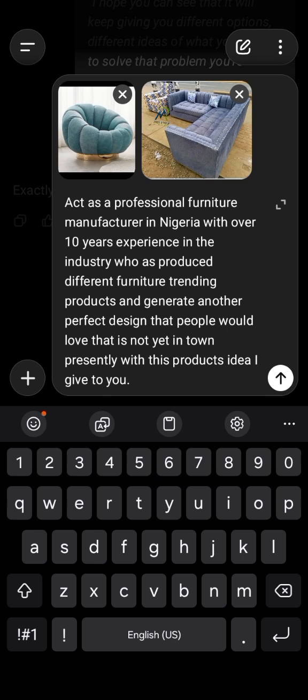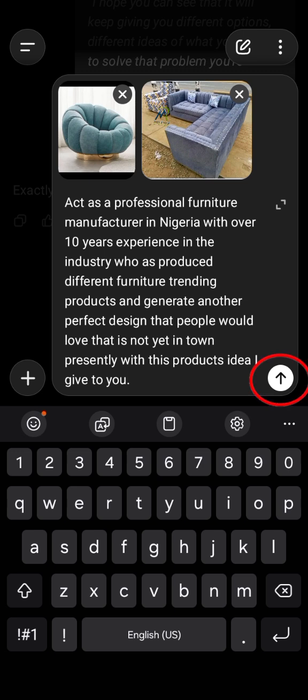Act as a professional furniture manufacturer in Nigeria with over 10 years experience, which means someone who has produced furniture for a very long time. That's a decade in the industry, who has produced different trending furniture products and generate another perfect design that people would love, that is not yet in town presently, with this product idea I give to you. Now, you're telling it to make another design out of this design that you give to it.